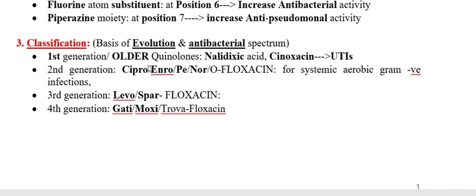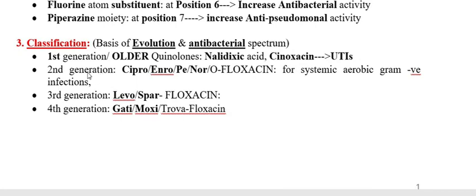Under the first generation, or we may call it the older quinolones, there were only two or three drugs, and in that the drugs were nalidixic acid and cinoxacin, and they are used for the therapy of urinary tract infection.